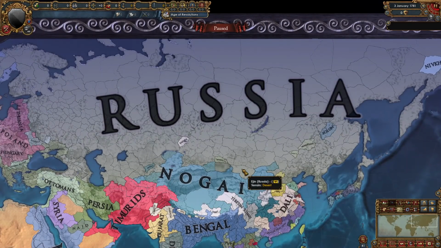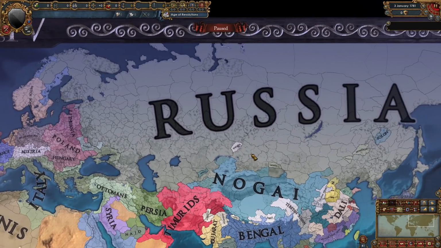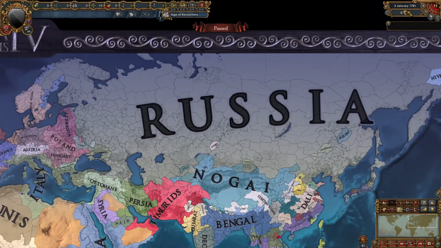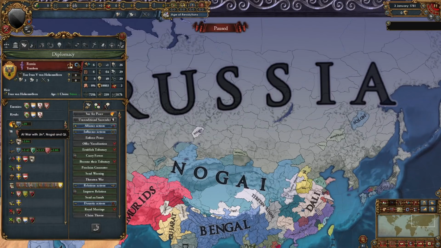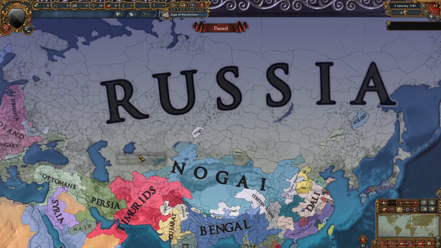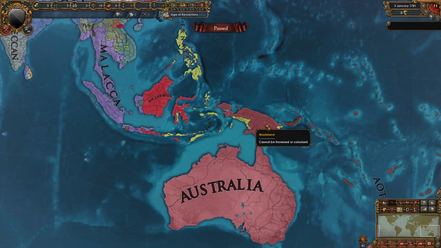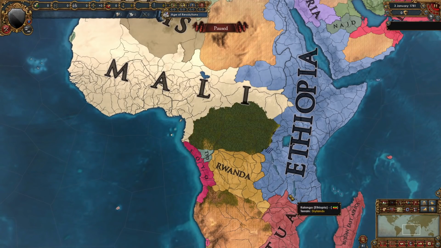Russia is, I think, the MVP of this campaign so far though, and I think they will continue to expand even more until the end of the game. They've been declaring wars left and right, and now they're actually in a war with Jin, Nogai, and Qi. Australia has also been expanding over here, and Rwanda are now even smaller than they started out.